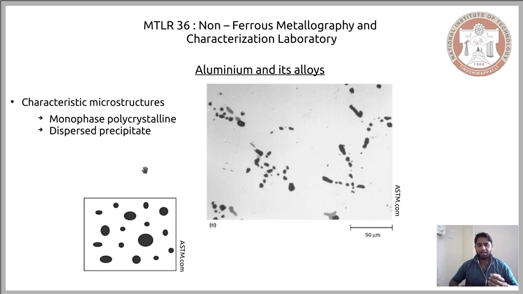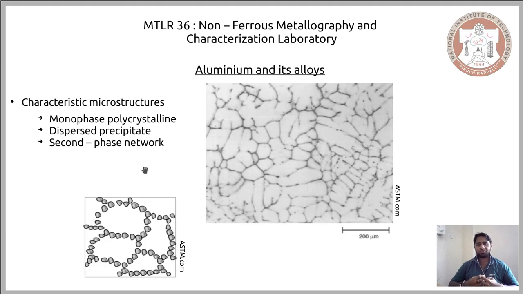Now the third category is similar to that of the dispersed precipitate, but these precipitates occupy a specific region in the microstructure, particularly the grain boundaries. And this form of microstructure is called the second phase network microstructure. And as you can see, these are definite precipitates. Here we have a wonderful schematic illustration to show what this second phase network microstructure looks like. You have your precipitates that are formed, and these precipitates are separate entities and they occupy the grain boundaries. And this is also another characteristic microstructure in the case of the aluminium alloys.